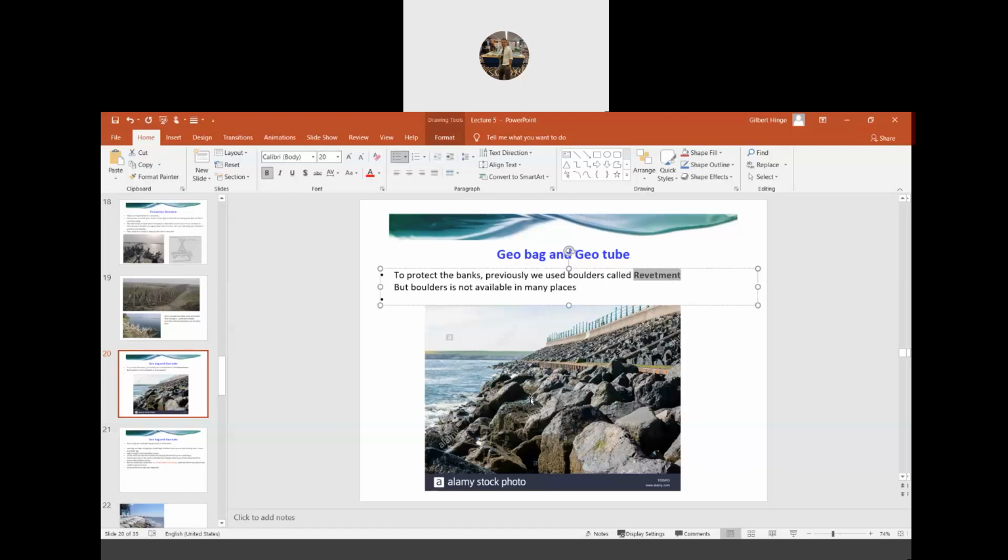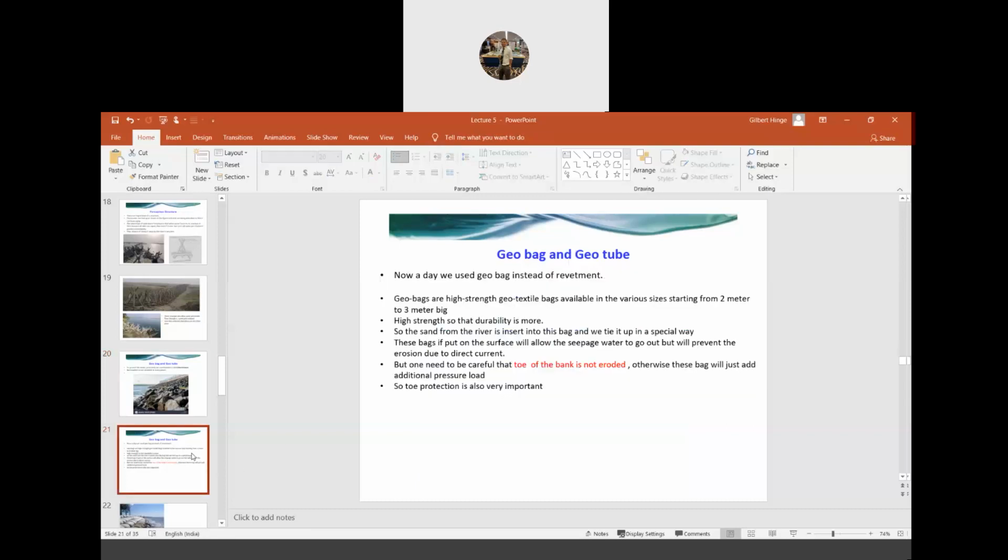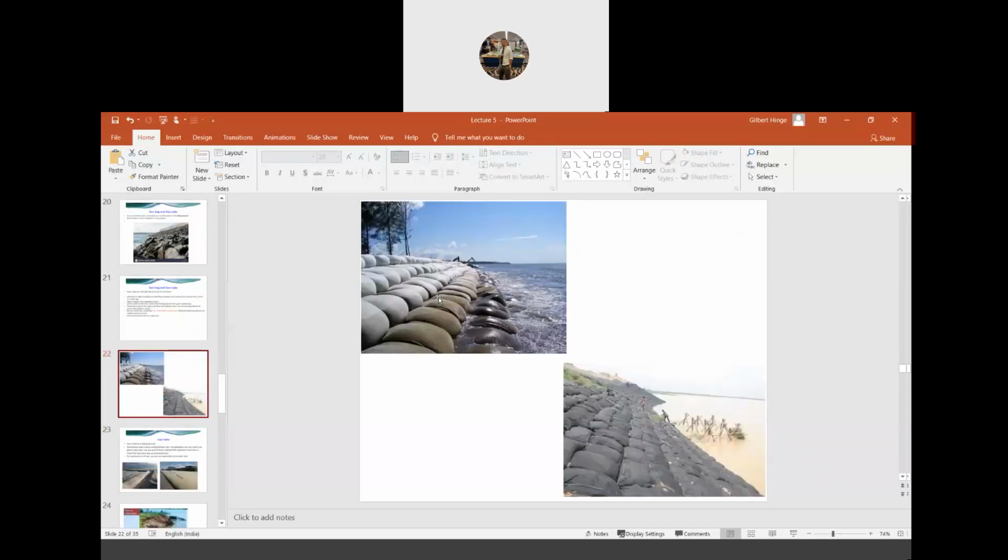But it may happen that these boulders are not available in many places, right? If they are available, well and good, but it may happen that they are not available to place on the bank of the river to prevent it from being eroded. So in that case, there is another option called geobag and geotube. Geobags are also a very common practice on the bank of the Brahmaputra river. In Assam this is very popular, whereby we place this kind of bag to prevent the erosion problem.